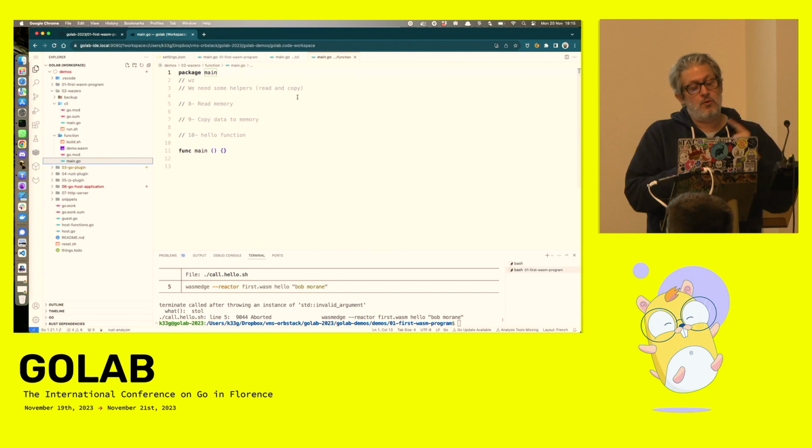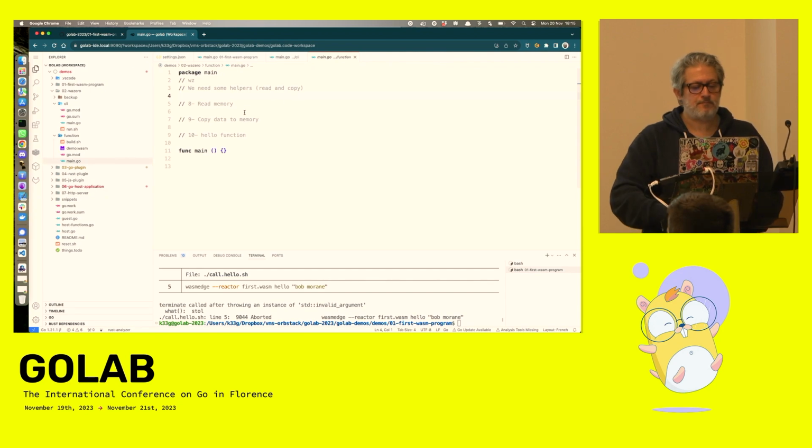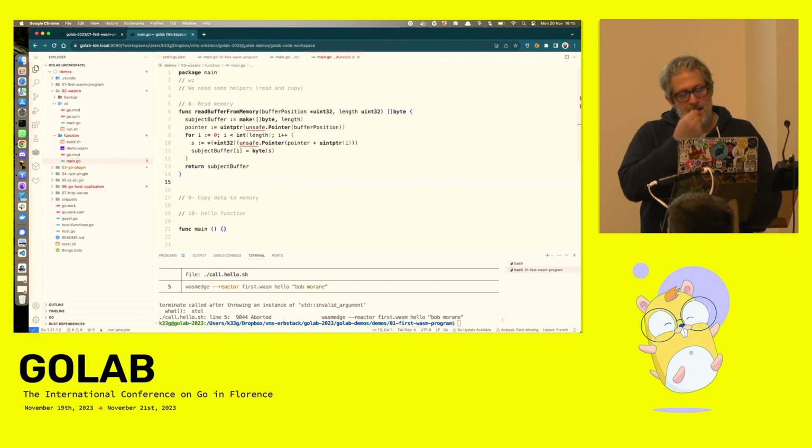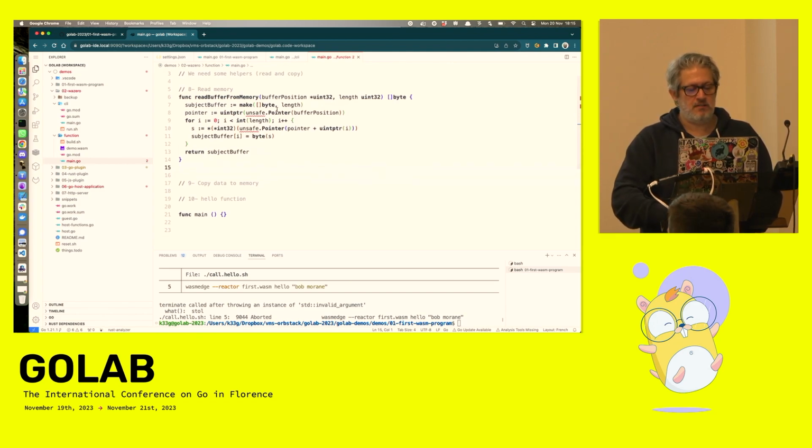So the Wasm function needs some helpers to read the memory and copy values to the memory. I didn't invent this. I found it in the Wazero project.